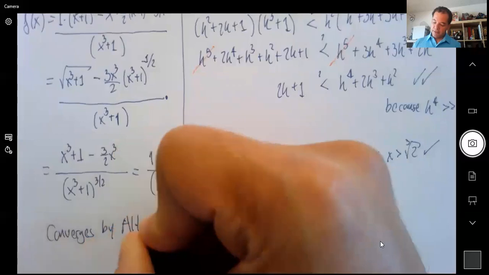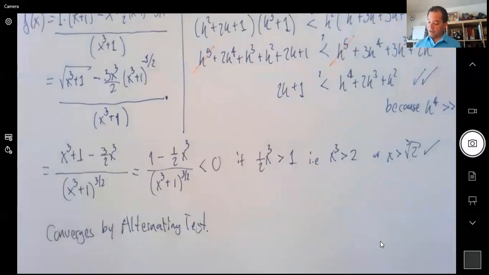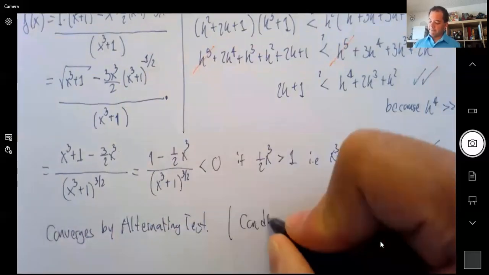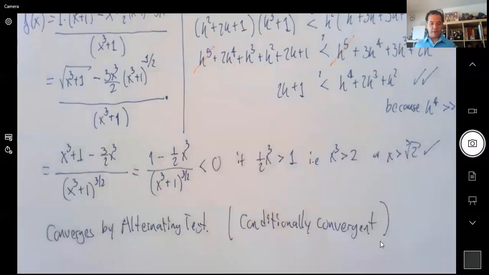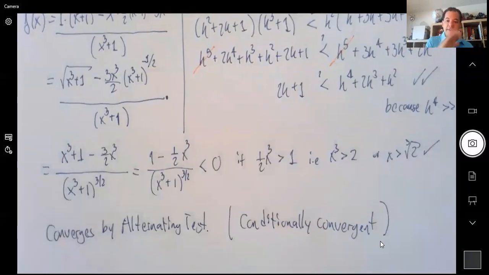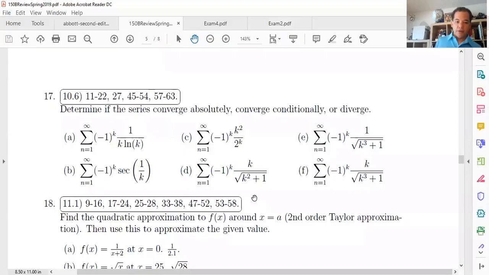And because it converges by alternating test, but the one with absolute value was divergent, this means this one is conditionally convergent. All right? So when the first one fails, but the second one works, it's conditionally convergent. When the first one works, the one with absolute values, then that's it, you're done. It's absolutely convergent. And if both of them are divergent, then it's divergent. Okay, questions so far? Okay, let's move it along.